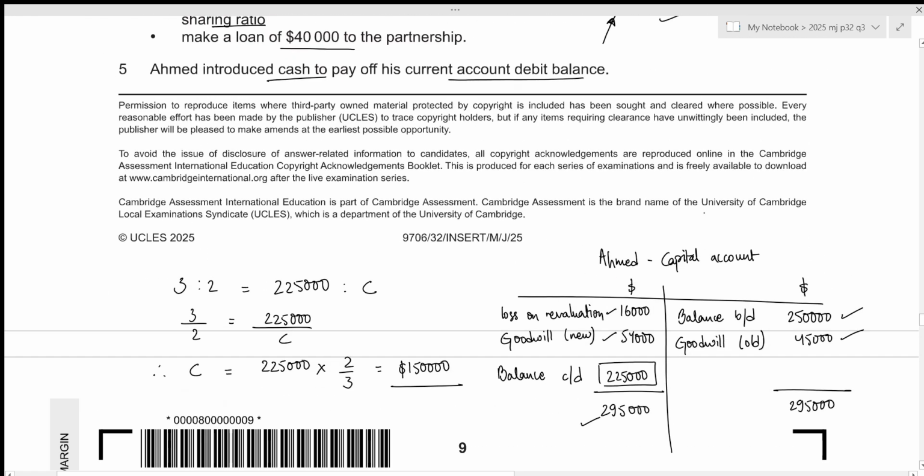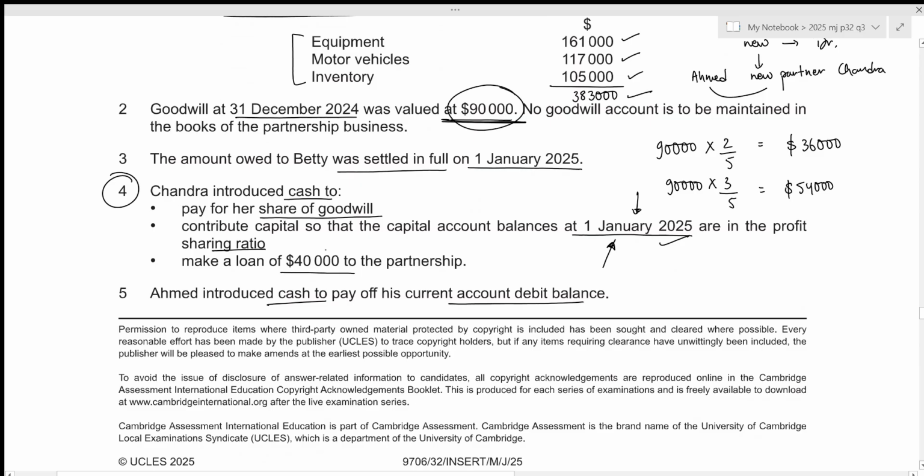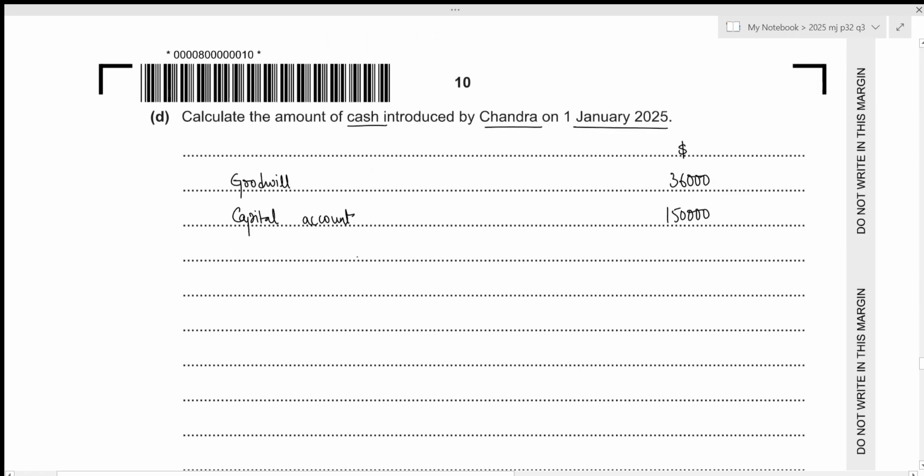Then there's one more item. Chandra will make a loan of 40,000 to the partnership. So she is introducing additional 40,000 in cash as well.